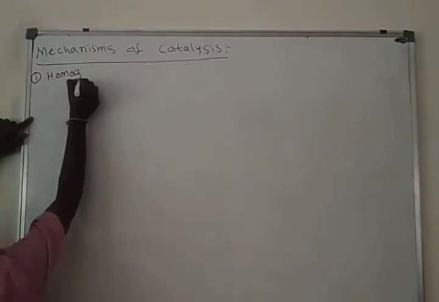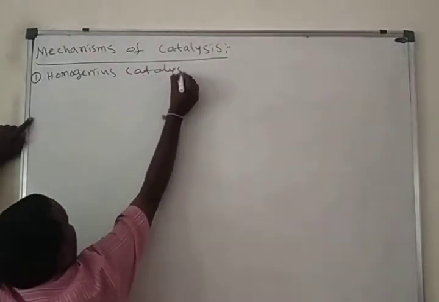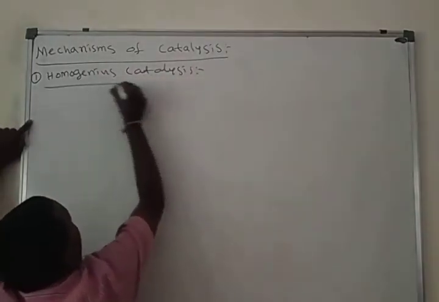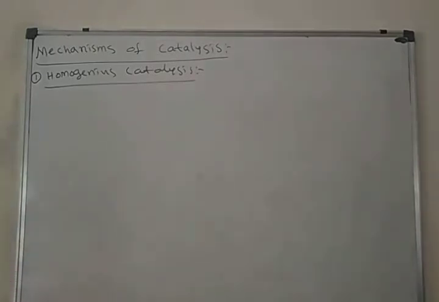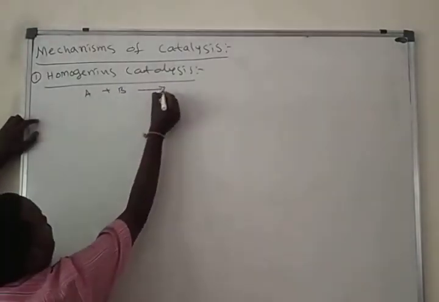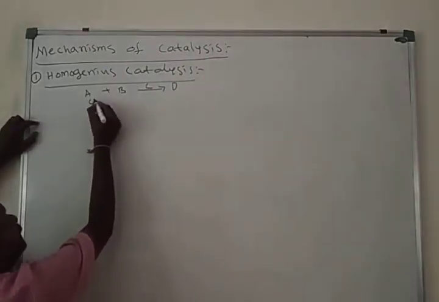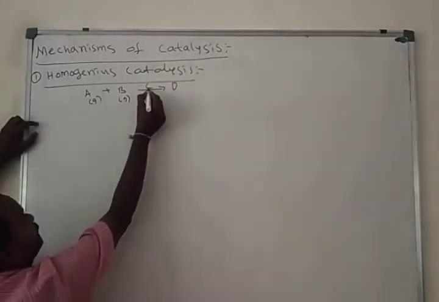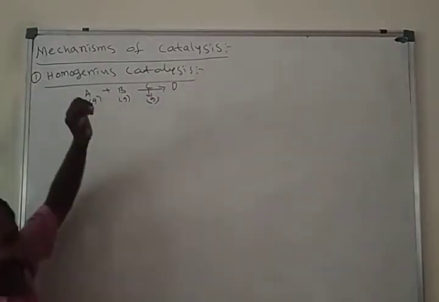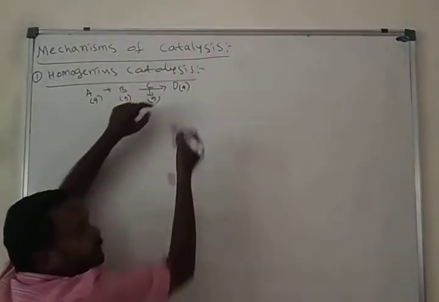Mechanism for homogeneous catalysis. What is the meaning of homogeneous catalysis? Here A reacts with B in the presence of C, and forms D. A is a gas, B is a gas, C is also a gas, and D is also a gas.